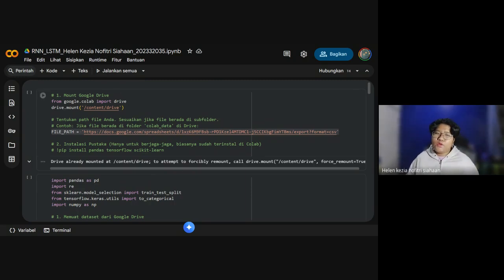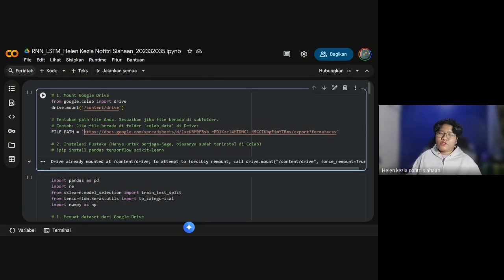So here, I'm already loading the dataset. I'm using Mount Google Drive to import the dataset. I have a better idea than before, because I used the ASLab code earlier, but it didn't generate anything. So I'm using my own way, using a file path. You need to go to Google Drive, open the data, and share the link.